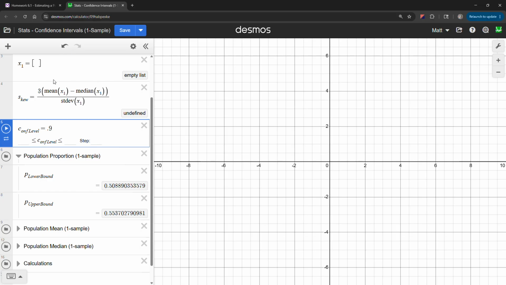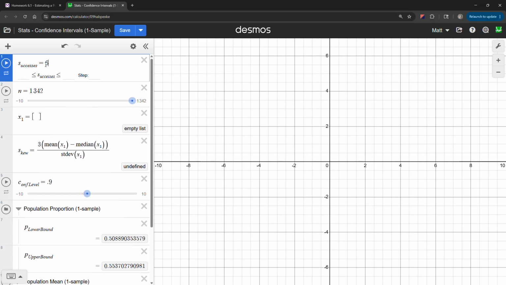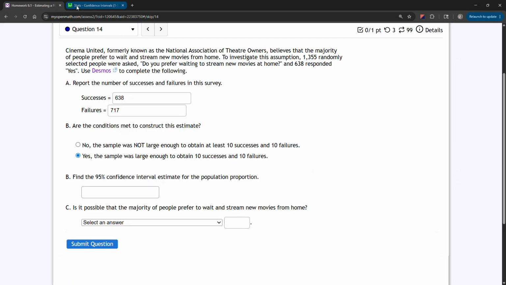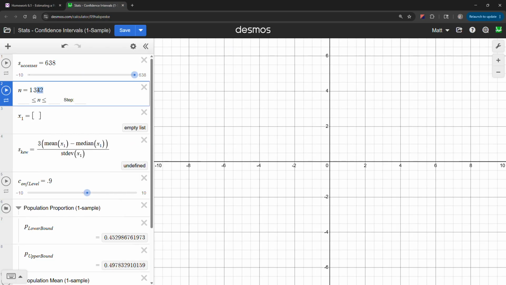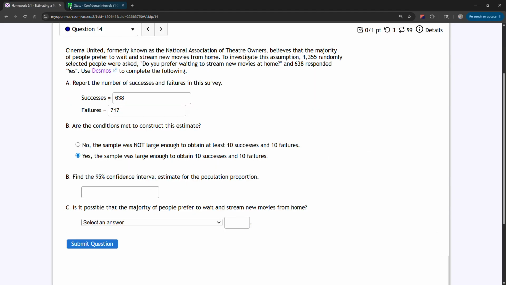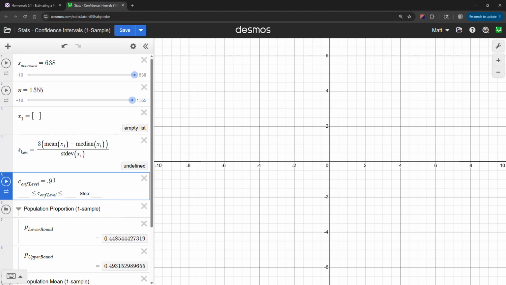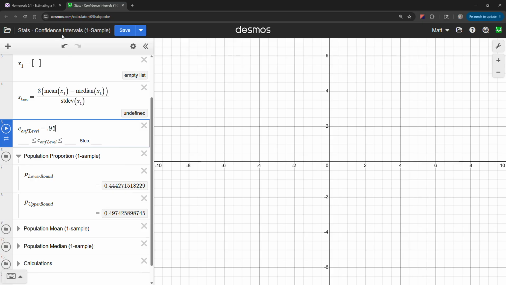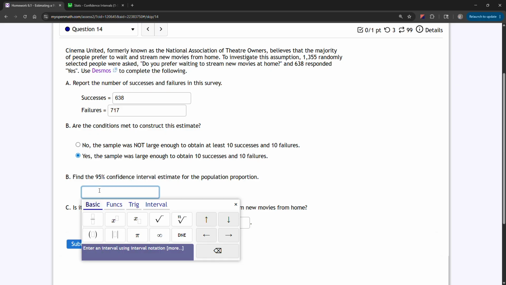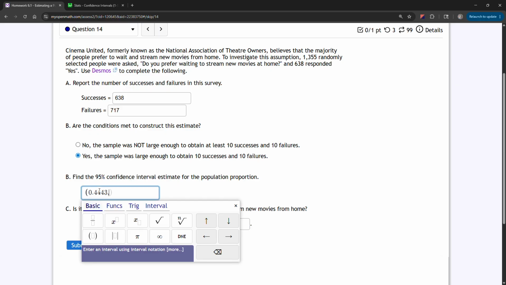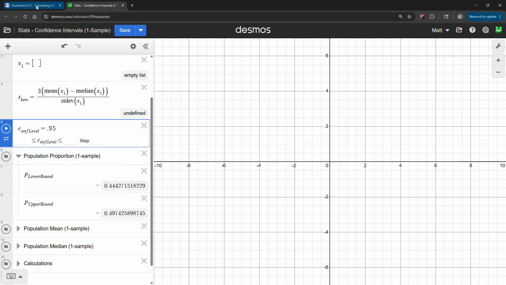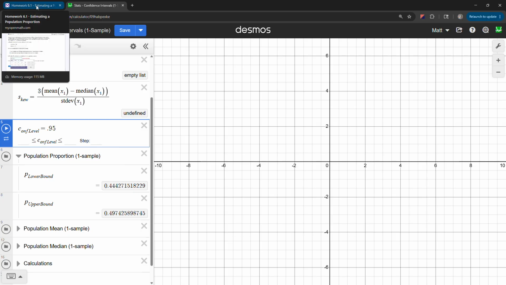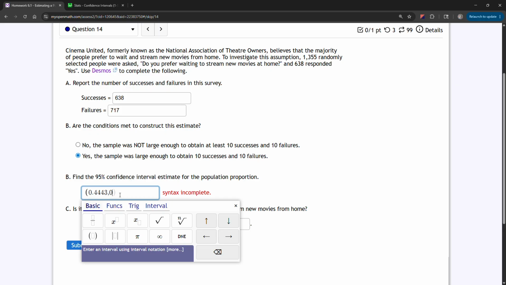So with 638 successes out of 1,355 people who were surveyed, our 95% confidence interval estimate will be 0.4443 to 0.4974.